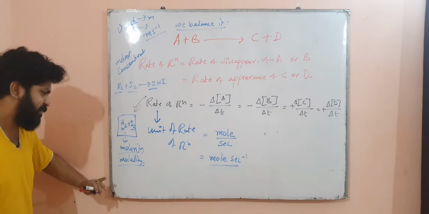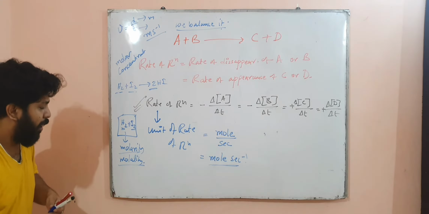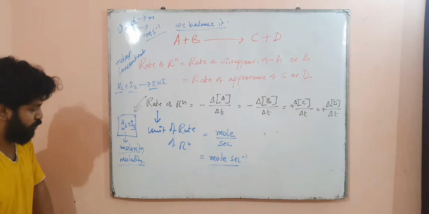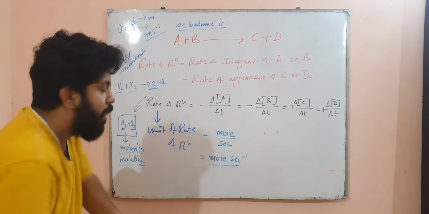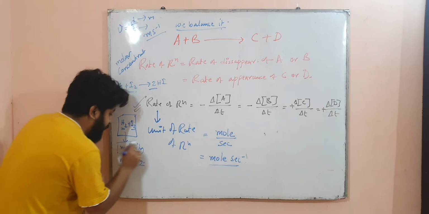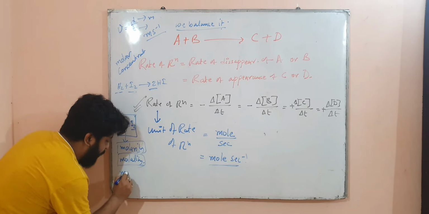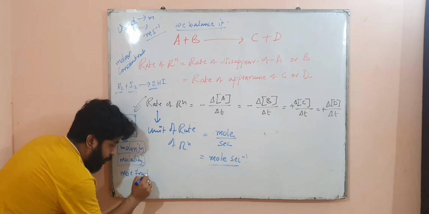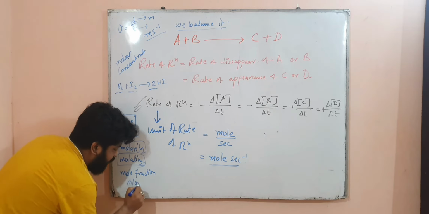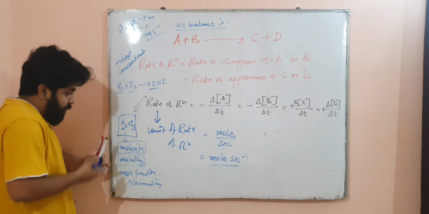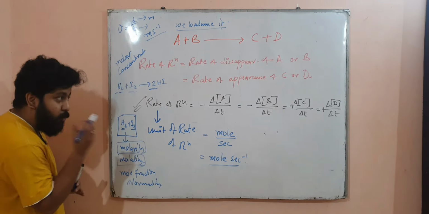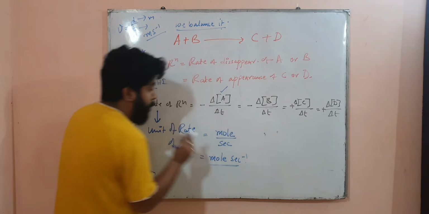A little bit was there in class 11, and it is also in the solution chapter, but I want to make it clear that molarity, mole fraction, or normality are the ways to express the concentration of a particular reactant or product.